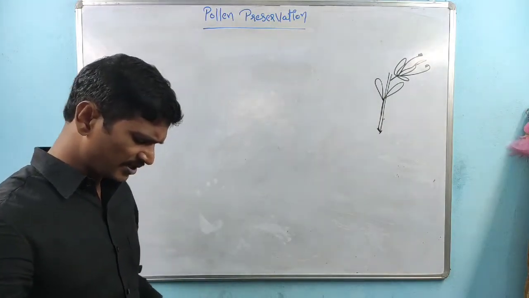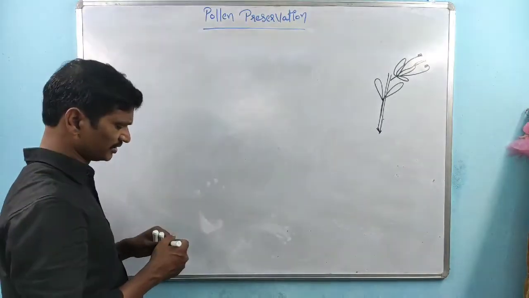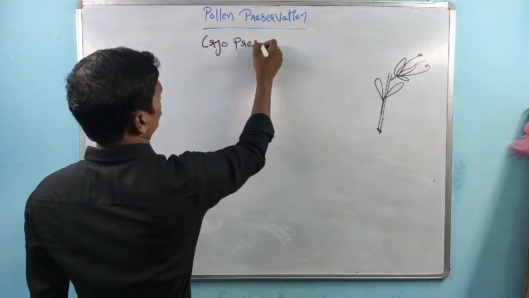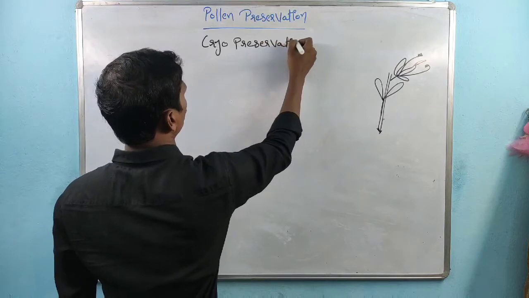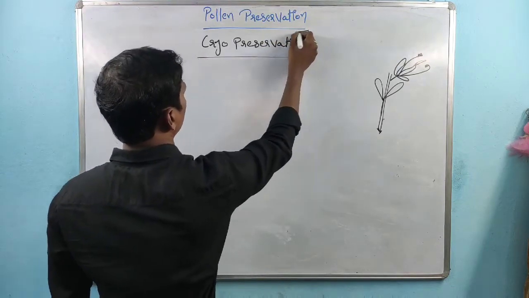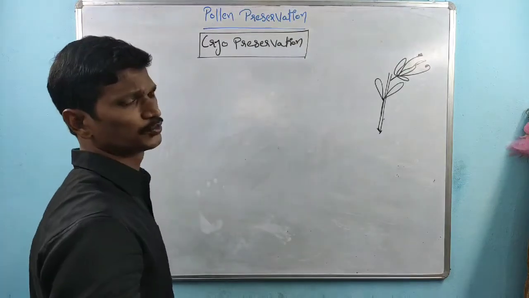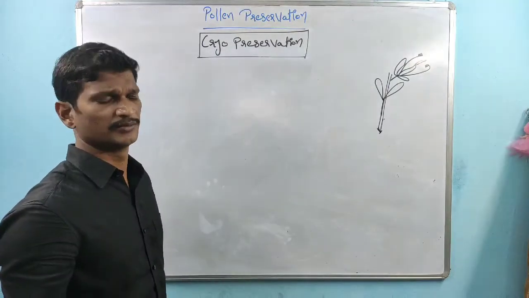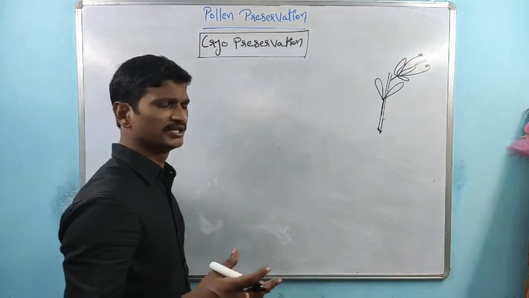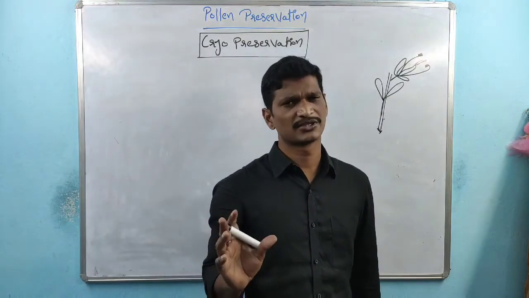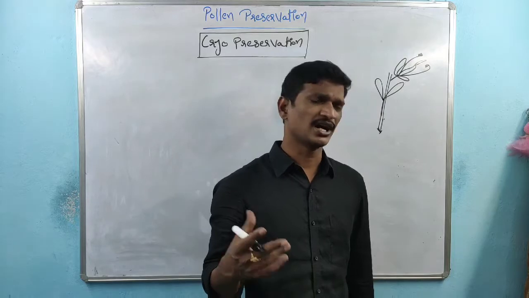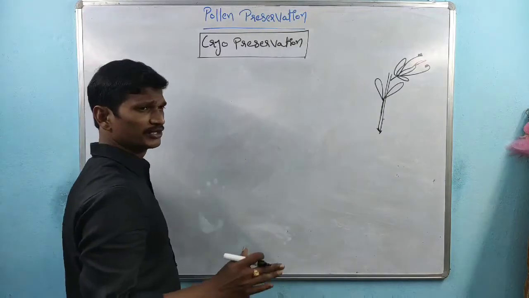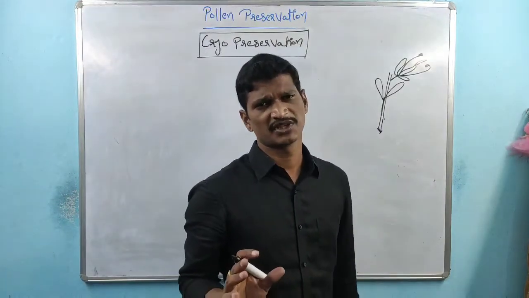So the process is called the pollen preservation process, which is also called cryopreservation. Remember, cryopreservation is very useful to preserve all kinds of things: maybe human cells, plant cells, or different genetic materials like DNA and RNA. Cryopreservation supports the preservation of any living cells.